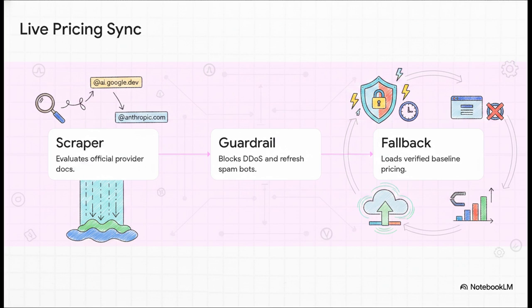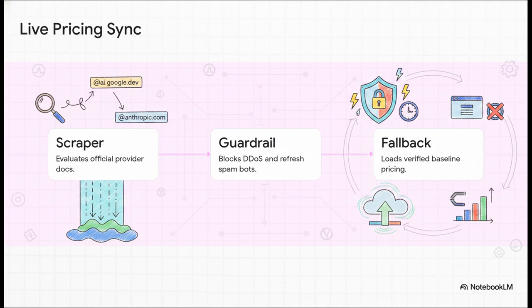Step 1 is a domain-scoped scraper waterfall. Basically, it autonomously pulls pricing data strictly from verified domains like ai.google.dev or anthropic.com. Step 2 is your guardrail, a 300-second lock file. This keeps DDoS bots and refresh spam totally at bay to protect the host infrastructure. And finally, Step 3 is a self-healing UI fallback. So if a network failure ever happens, the app just automatically self-heals by loading verified baseline pricing from modern architectures.